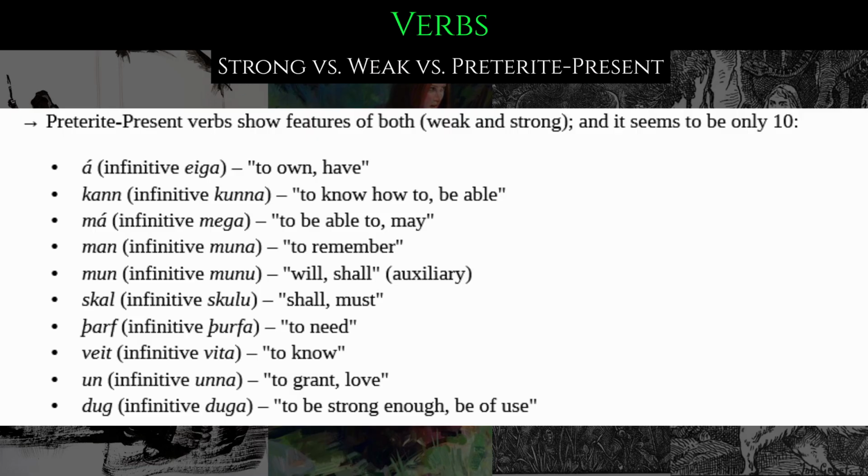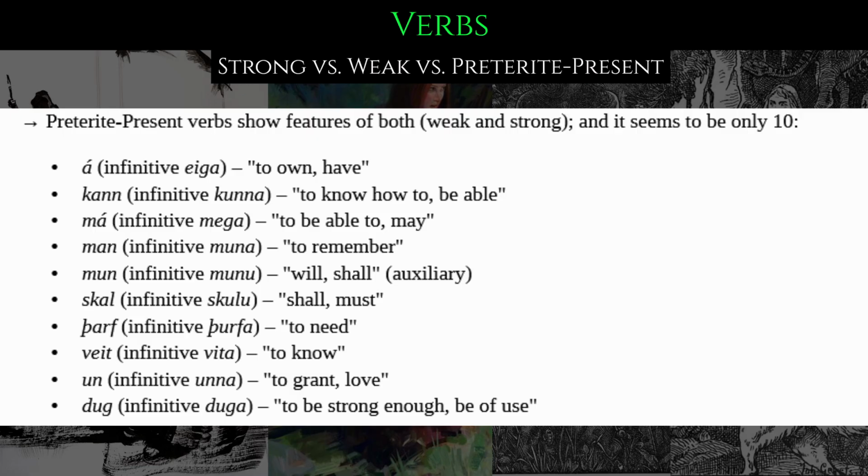Then we have þarf, which has the infinitive þurfa, which means to need. Then we have veit, with the infinitive vita, which means to know. Then we have ann, with the infinitive unna, which means to grant or to love. And lastly, we have dugir, with the infinitive duga. This means to be strong enough or be of use.